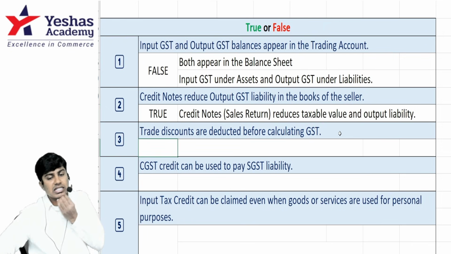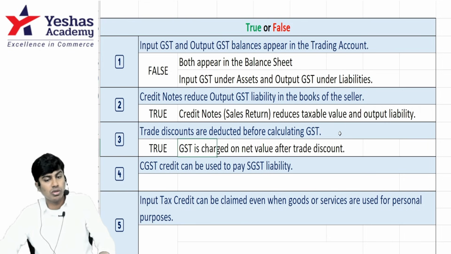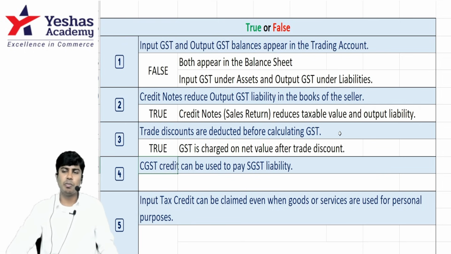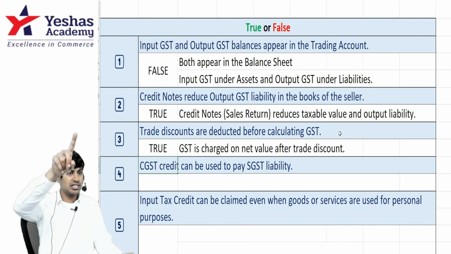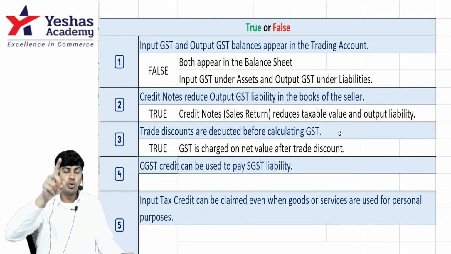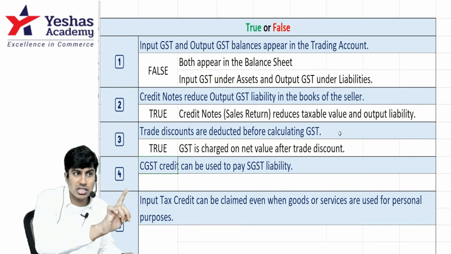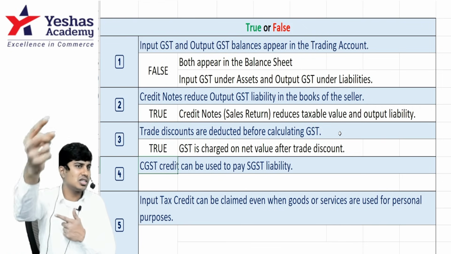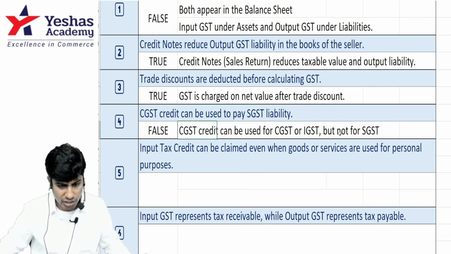Next one, trade discounts are deducted before calculating GST. Yes, first you give trade discount, then you compute GST. Got it? Say something. Next one, CGST credit can be used to pay SGST liability. No. You can use IGST to pay IGST, then CGST and SGST. You will use CGST to pay CGST, then IGST. You use SGST to pay SGST, then IGST. But CGST cannot be used to pay SGST, and SGST cannot be used to pay CGST. I hope you understood.